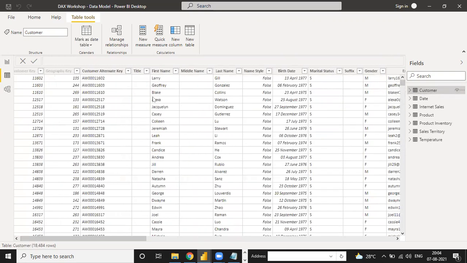Suppose in the customer table you see there is a first name and a last name. What if we add the first name and last name together? Because sometimes when you're working in an organization, they tell you to provide the complete name of the employee.